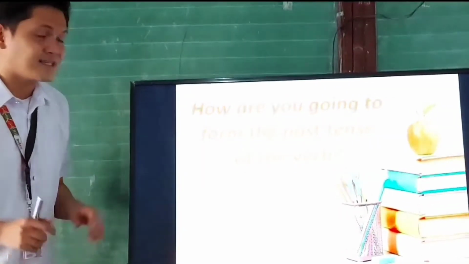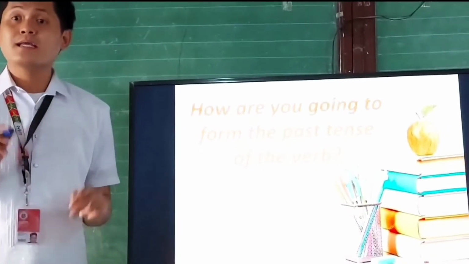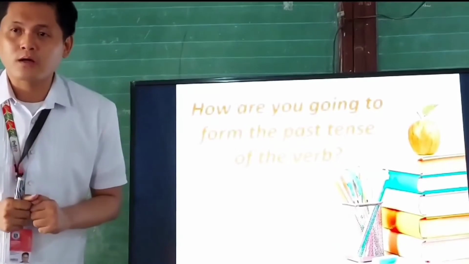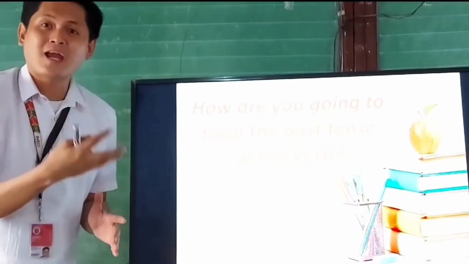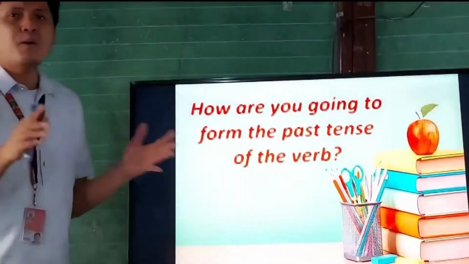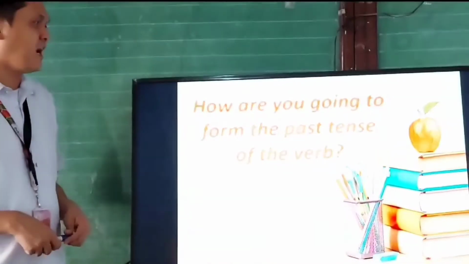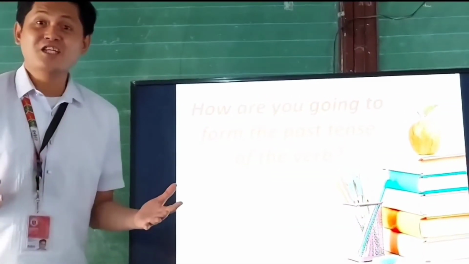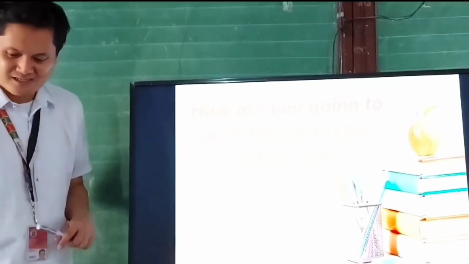To form the past tense of the verb, you just have to simply add d or ed at the end of the word. If it is a regular verb. But how about irregular verb? How are we going to form the past tense of the irregular verb? Okay, by changing the spelling. Very good.